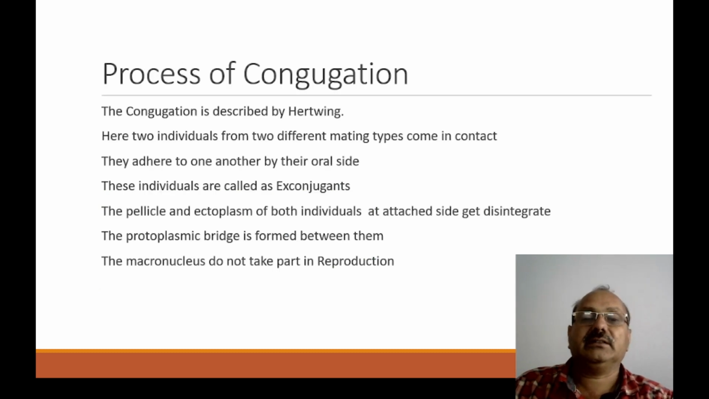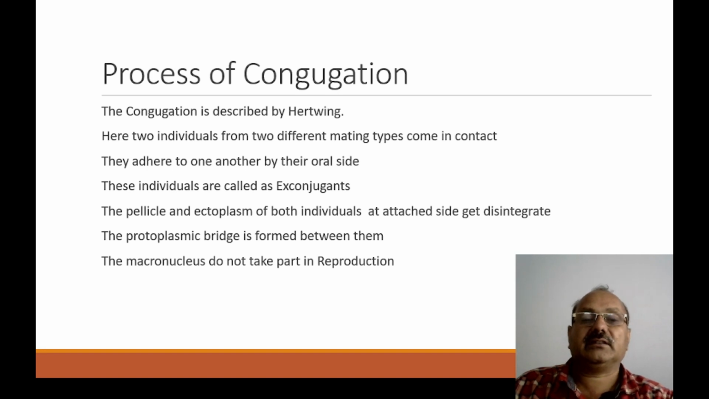In conjugation, two conjugates of different types come close together. This conjugation was first described by the scientist Hartwig. Here, when these two individuals come in contact at the oral site, they get adhered to each other. These individuals are called X-conjugates.